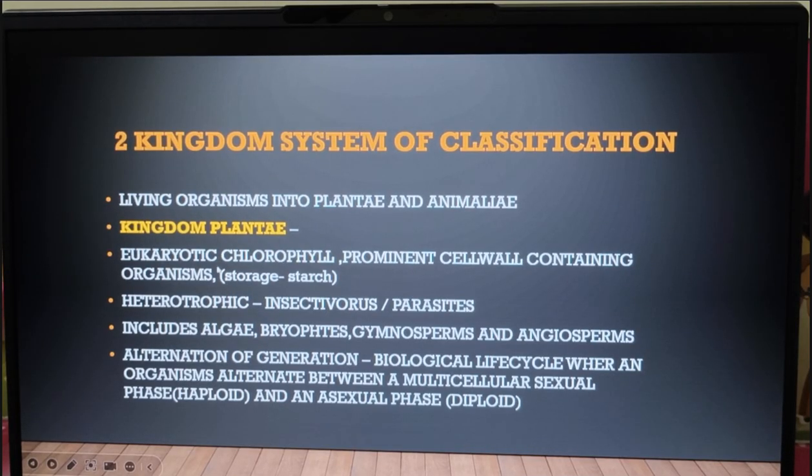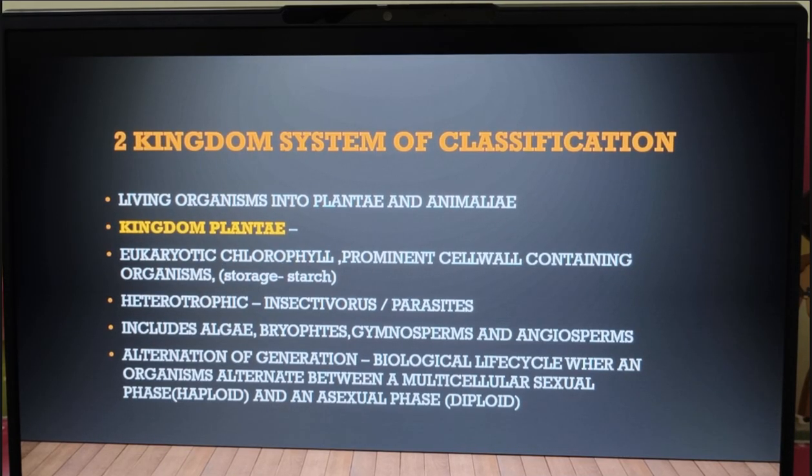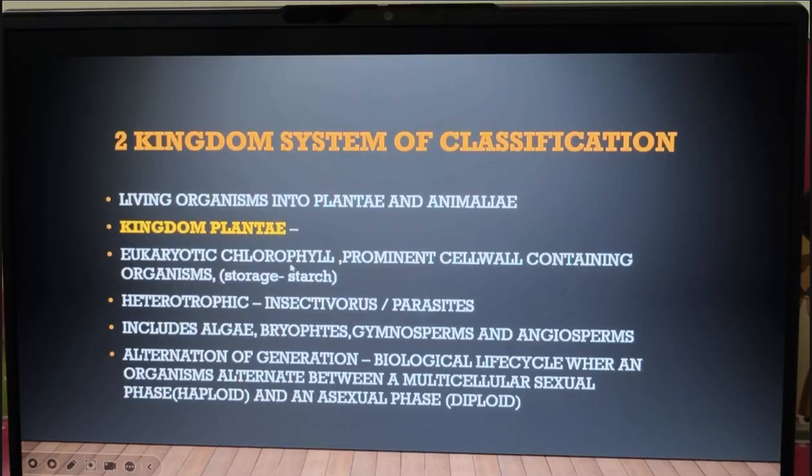What are the living forms included under kingdom Plantae? We have eukaryotic, chlorophyll. What is eukaryotic? Eu means true and karyote means nucleus. So any living form with a well developed nucleus, you call it eukaryotic.